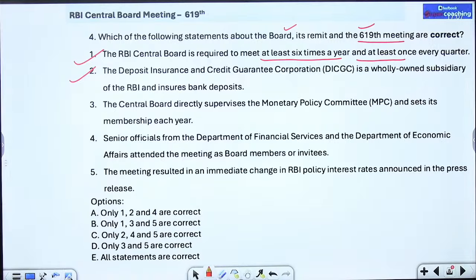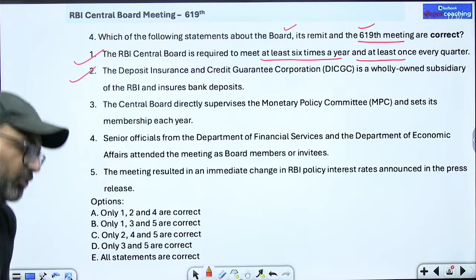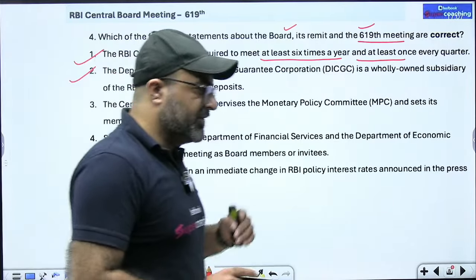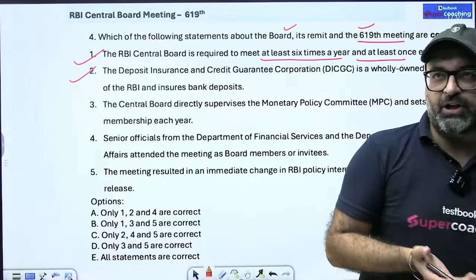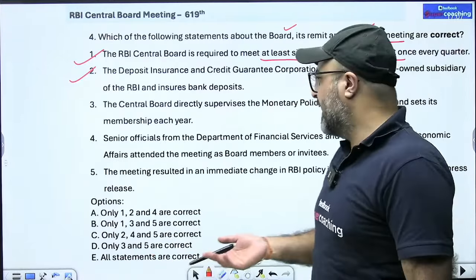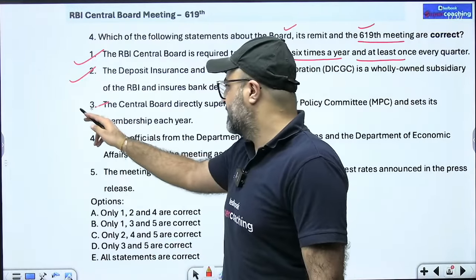Is that the case? No sir, that is not the case. जो appointment अगर हम बात करें RBI officials who are the members of this particular committee, they are not appointed on a yearly basis. अगर मैं बात करूं 3 outsiders की which are appointed by government, they are appointed for a tenure of 4 years and 3 are the RBI officials. So keeping that in mind, this is wrong.